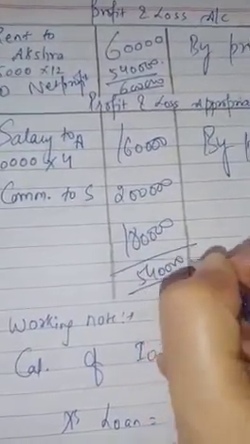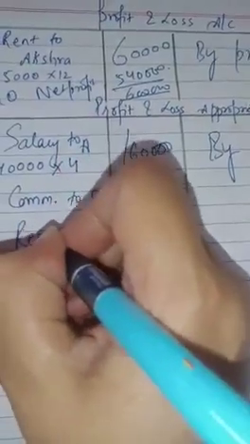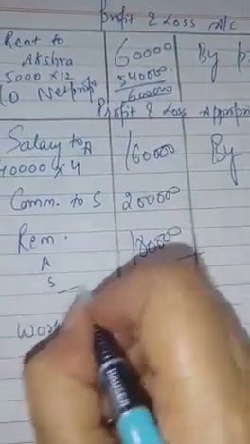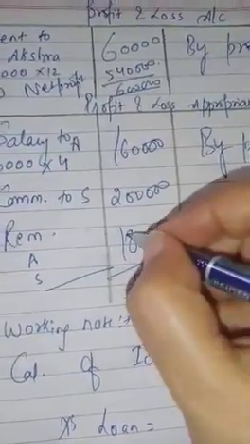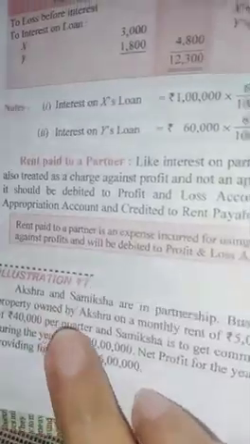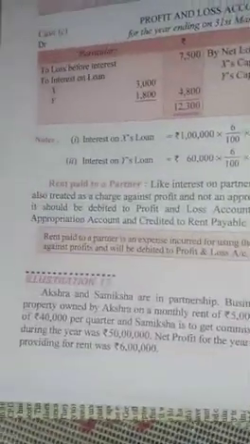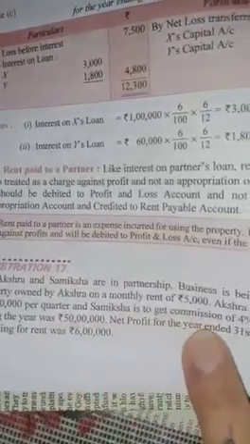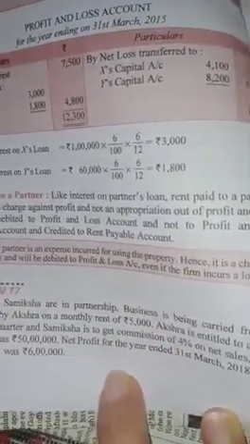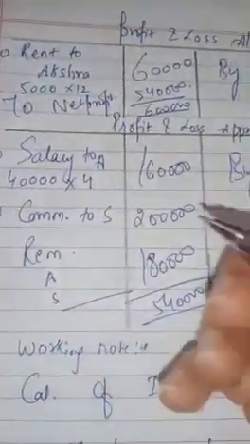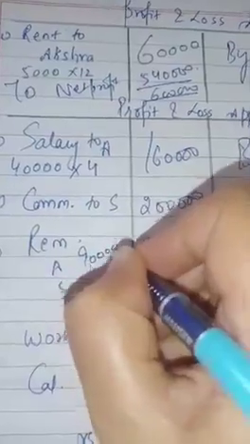This is your remaining profit to be distributed among Akshara and Samiksha in their profit sharing ratio. This ratio is not given in the question at all. It is only said that Akshara and Samiksha are in partnership. Business is being carried on in the property of Akshara, so also. Nothing is said about the ratio. If no ratio is given, then the profit will be divided equally among the partners.